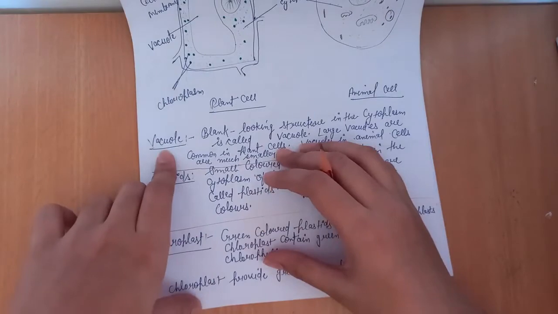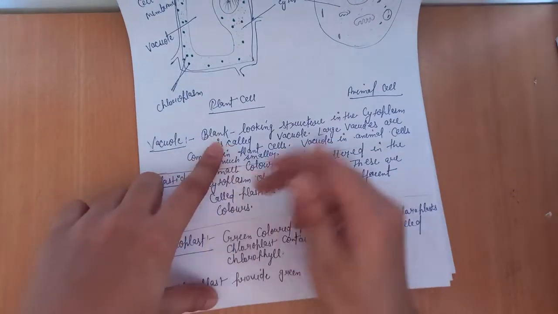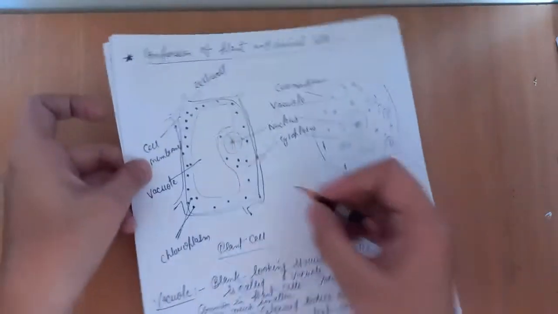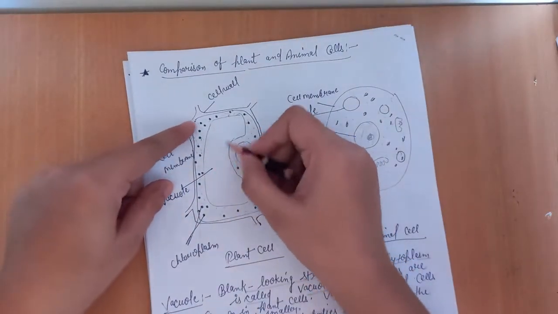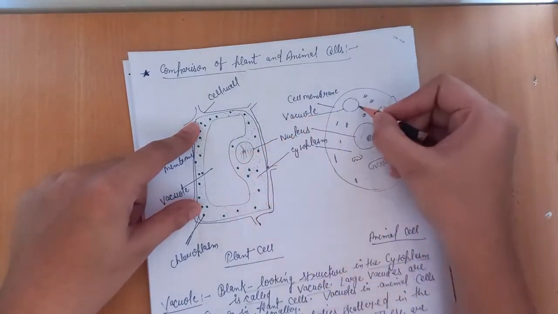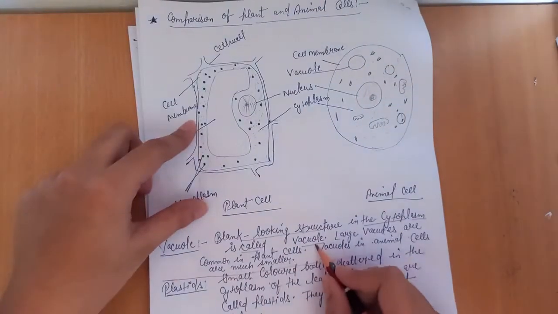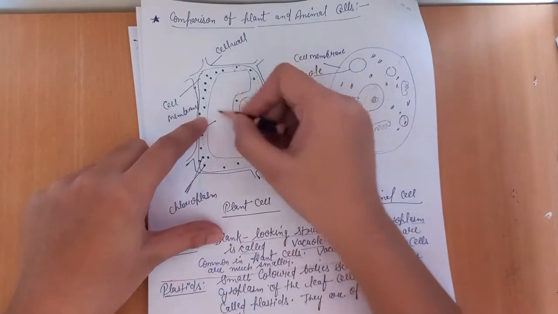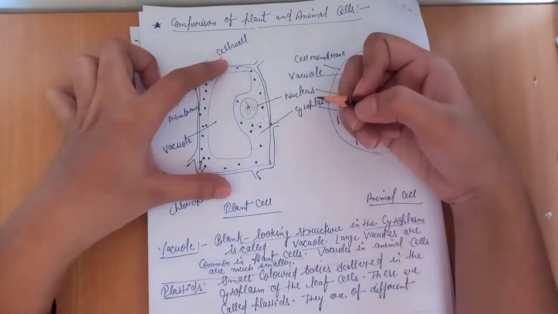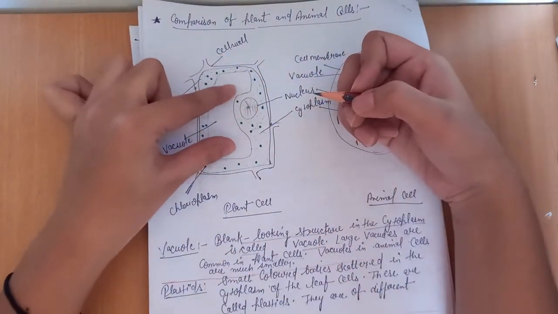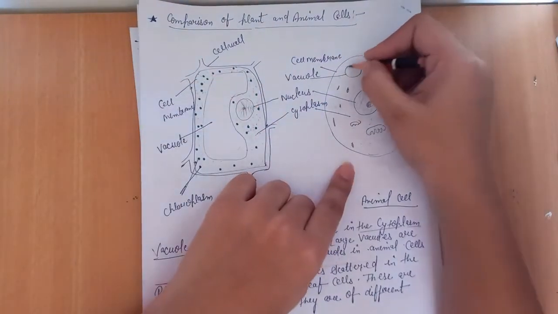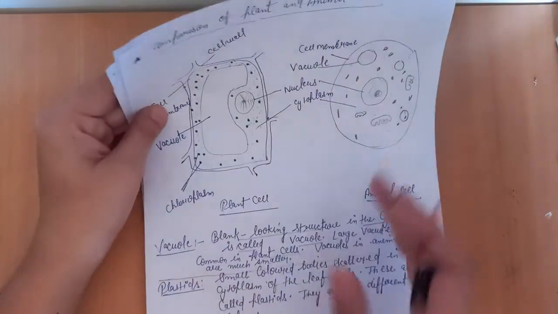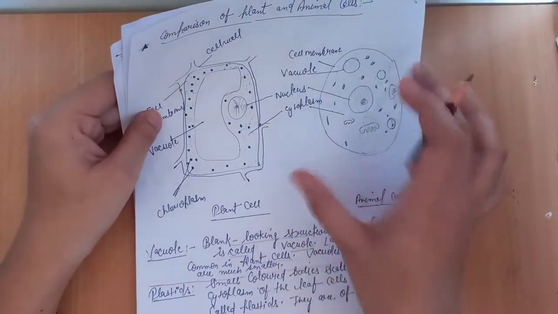So what is a vacuole? A blank looking structure in the cytoplasm is called a vacuole. You are seeing this blank looking structure here. So a blank looking structure in the cell is called a vacuole, and large vacuoles are common in plant cells. The plant cell contains a large vacuole, as you are seeing here. This is the structure of a plant cell, which contains a large vacuole in it, and this is the structure of an animal cell, which contains a small vacuole in it. So this is a difference between plant cell and animal cell on the basis of vacuole.